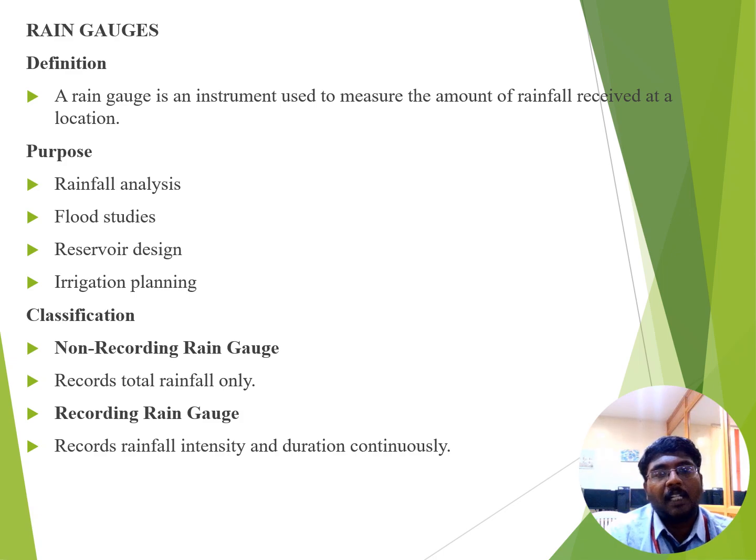There are 2 different types of rain gauges: non-recording type rain gauges and recording type rain gauges. The non-recording type records only the total rainfall. When compared to the non-recording type, the recording rain gauge records rainfall intensity as well as duration continuously.